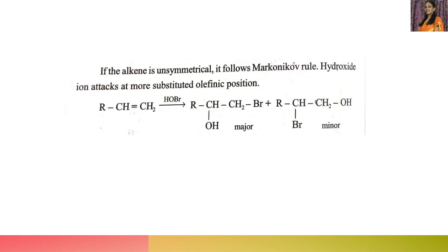In HOBr, the negative part is OH and the positive part is Br+. So Br+ goes to this carbon and OH goes to the middle carbon. We get the major product here, CH3-CH(OH)-CH2Br. The other way is the minor product.